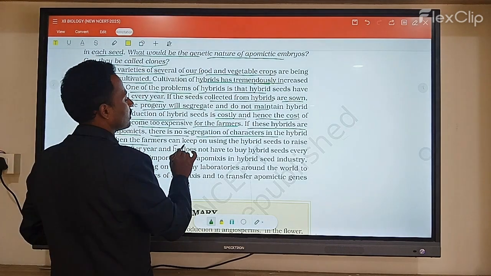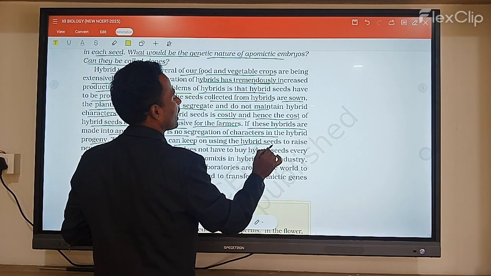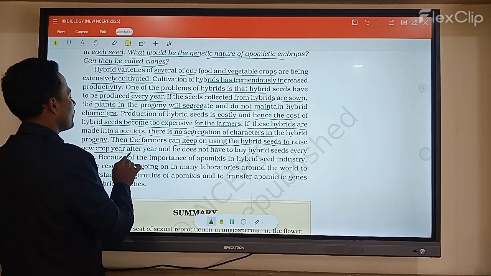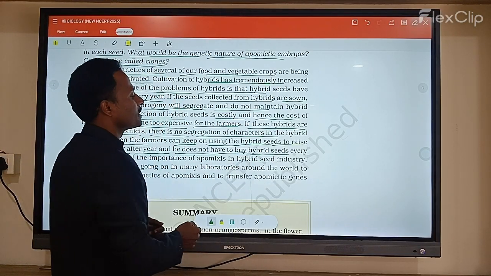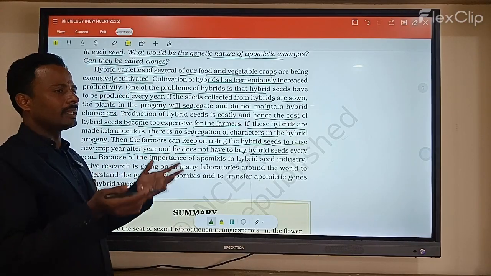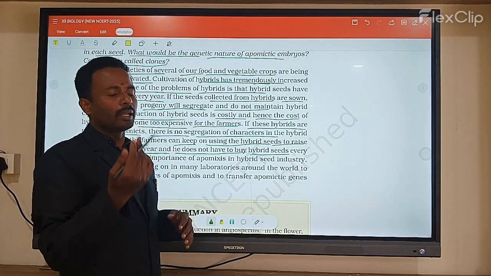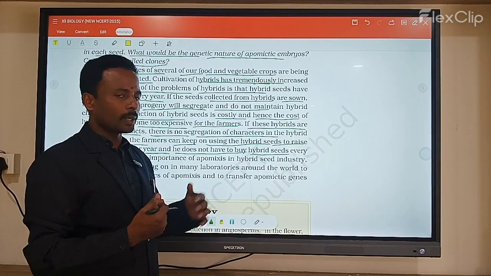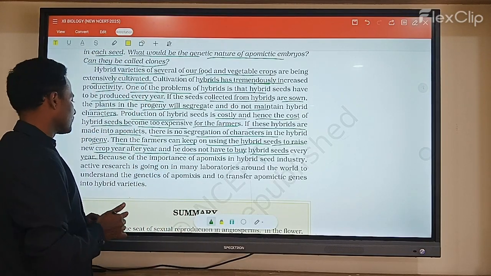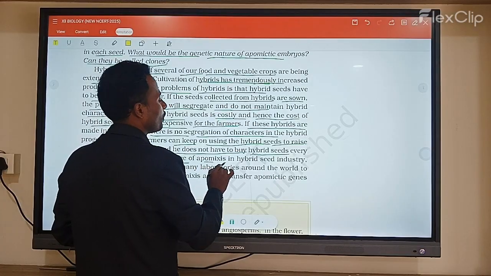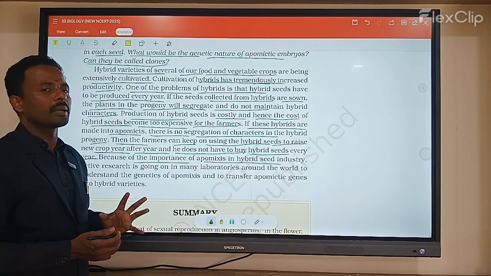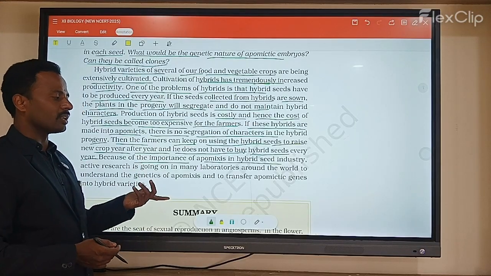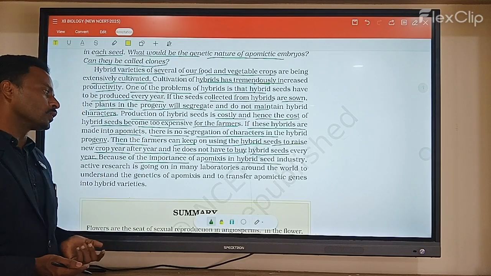Then farmers can keep and use those hybrid seeds year after year, and do not have to buy hybrid seeds every year. Once they take up these seeds, there is no requirement to purchase seeds every year. That is the importance of apomictic hybrid seeds in industry. Using apomixis in industry, we can easily develop new species.